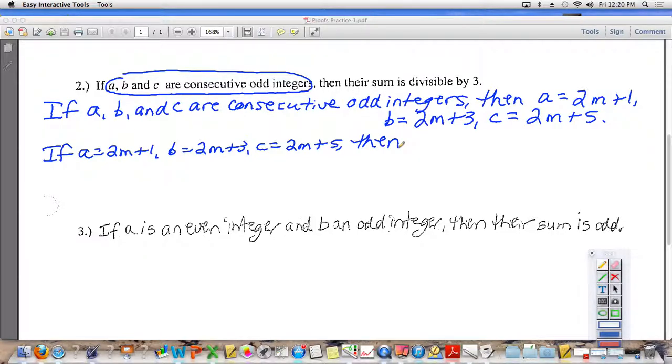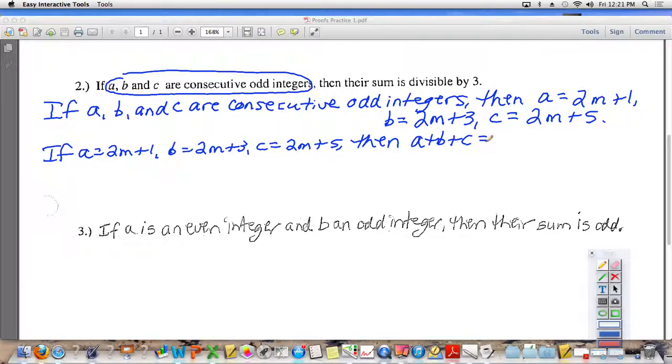That their sum is divisible by 3. So we need to sum A, B, and C. What does that mean, to sum them? Add them together. So now A plus B plus C is equal to